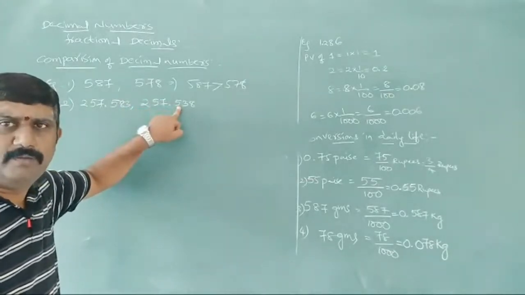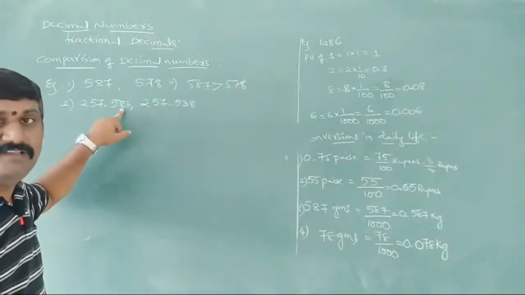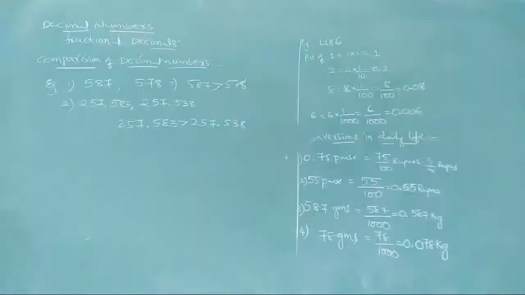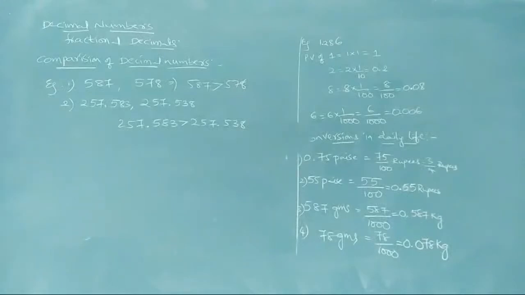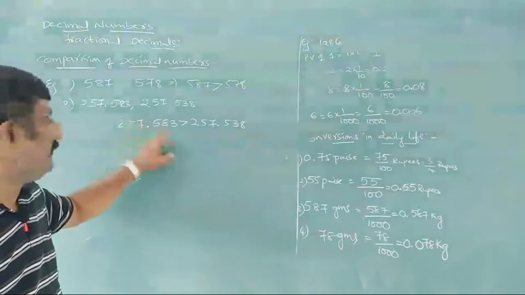So there is no problem. Next, coming to hundredths place. In hundredths place we have 8 here and we have 3 here. Now which figure is greater? 8 is. Okay, so 257.583 is greater than 257.538.